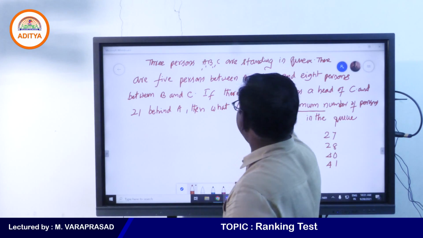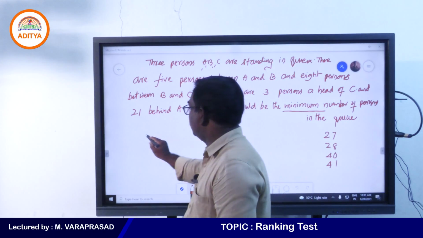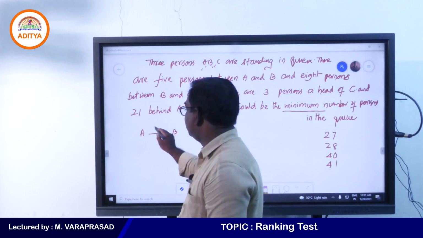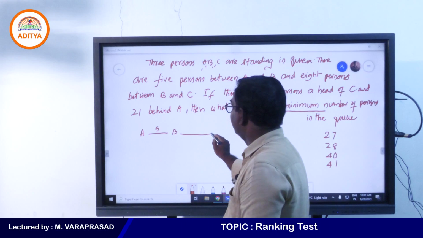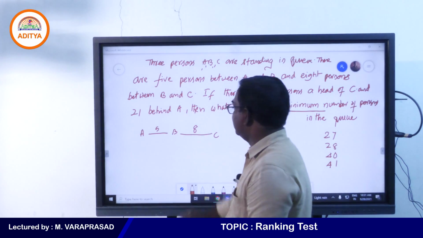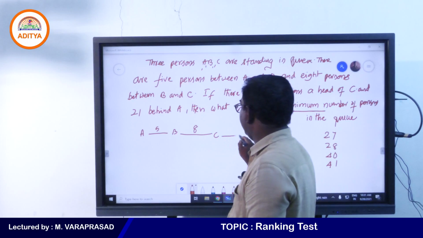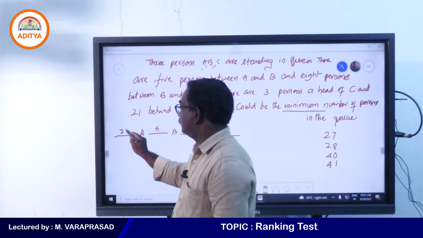There are 5 persons between A and B. Suppose we take A and B, there are 5 persons, right. Next one, between B and C, 8 persons are there. So ahead of C, 3 persons are there, and behind A, 21 members are there.